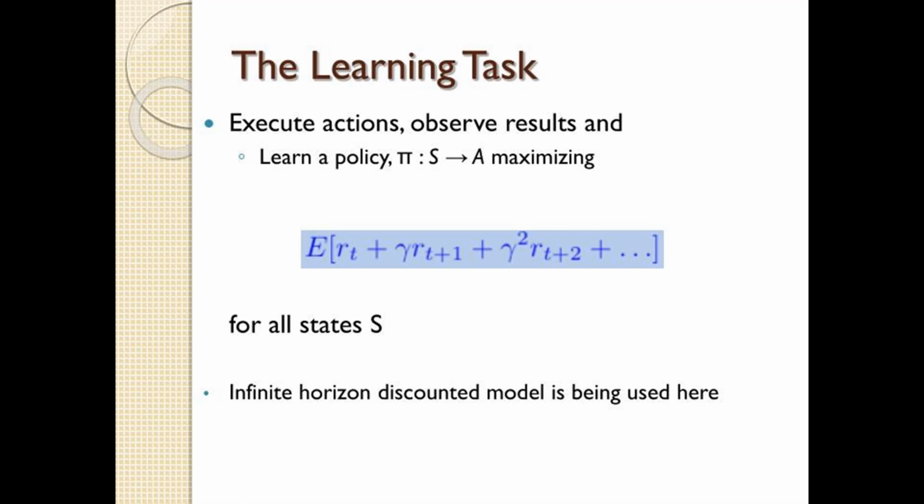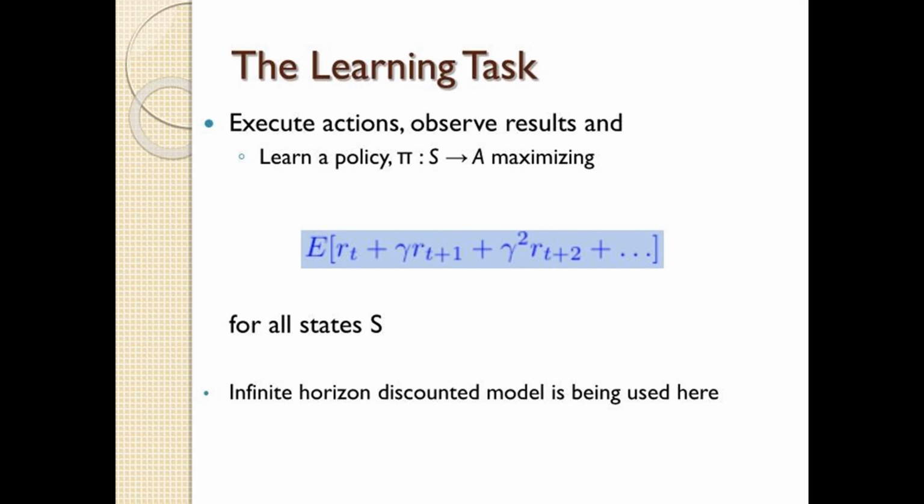Policy learning. The goal is to learn a policy, pi, that maximizes expected cumulative rewards for all states S. Infinite horizon. The learning process continues indefinitely, focusing on long-term optimization. Discounted model. Future rewards are discounted to prioritize immediate rewards, crucial for long-term planning. Approach: action execution. Agents choose actions based on their current policy, pi. Outcome observation. Observations of resulting states and rewards guide policy updates.